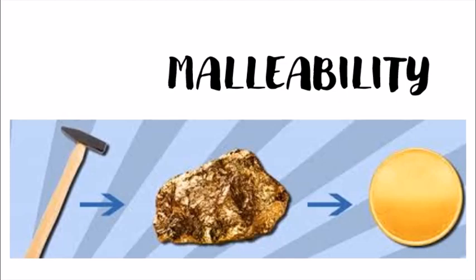Next property is malleability. Now when you take a metal and hammer it continuously, it gets converted into a thin sheet. The simplest example you can try is, you can take an iron nail and keep hammering it continuously. What will happen is, after some time you will see that the iron nail has become flat. This property is called malleability, that is, converting it into a flat sheet.